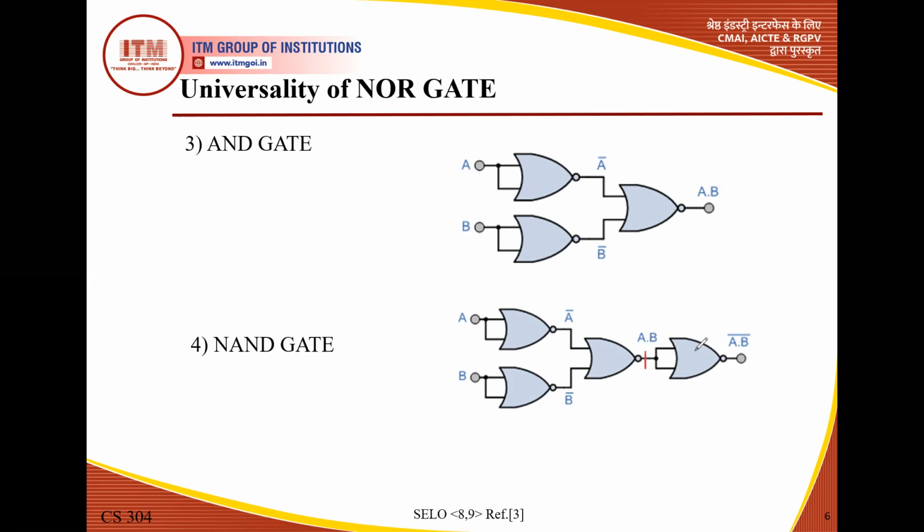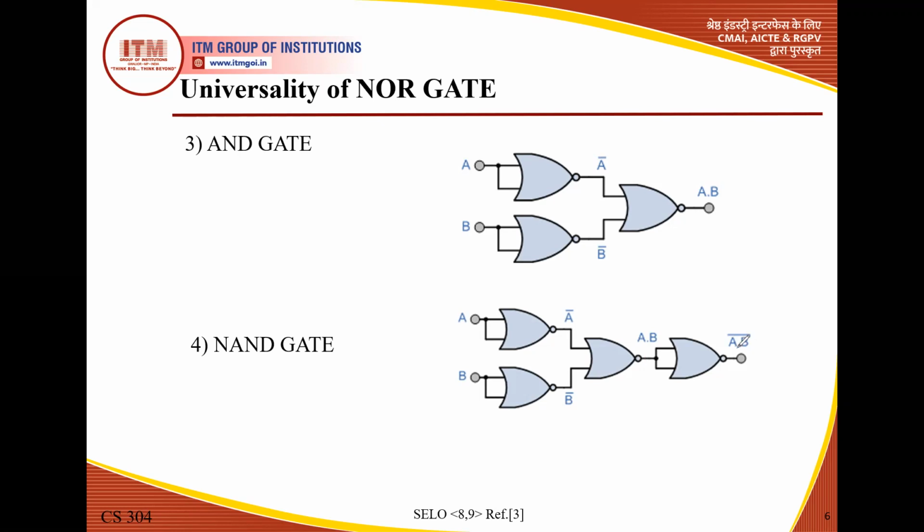So we can easily convert an AND gate into a NAND gate by using this NOT gate. Here we require 4 NOR gates: 1, 2, 3, 3 for the AND gate, and this one for the NOT gate. So we require 4 NOR gates. And with the help of De Morgan's theorem, this expression is equivalent to A bar plus B bar.